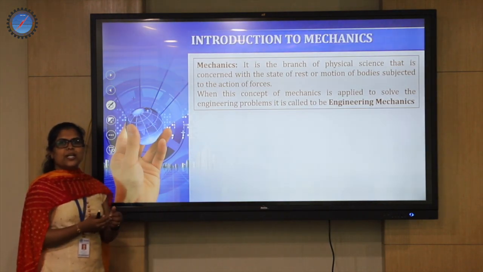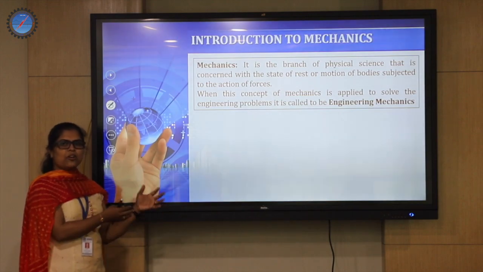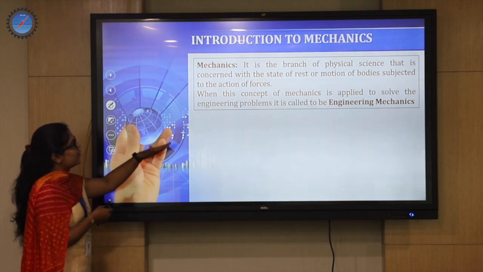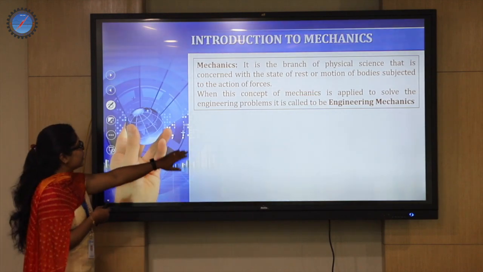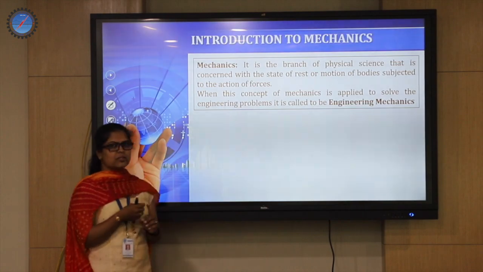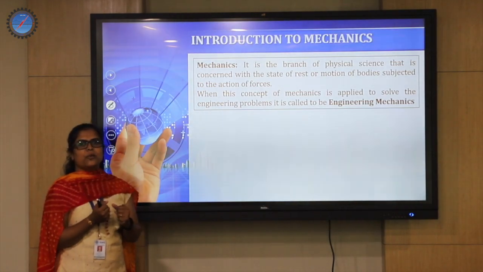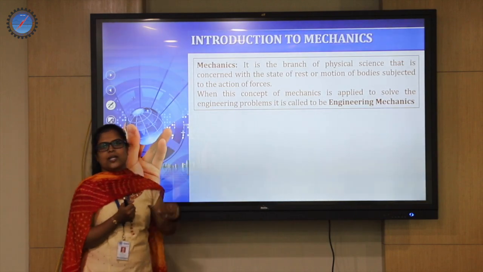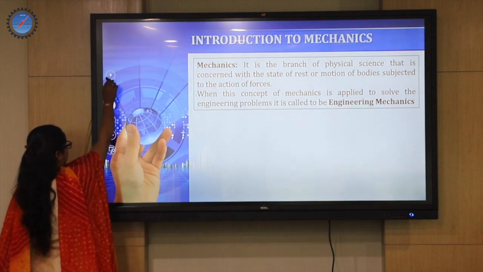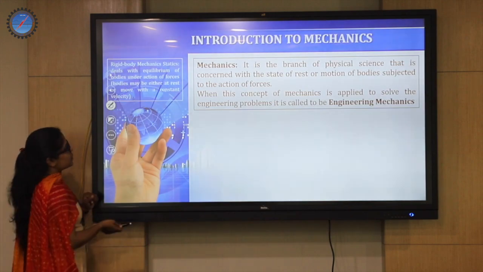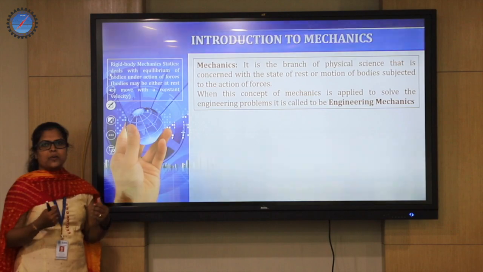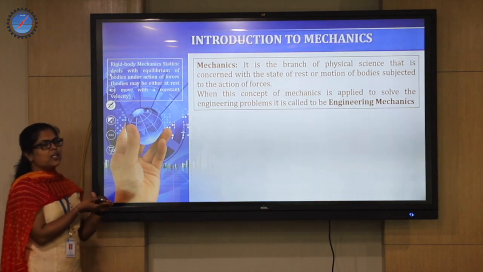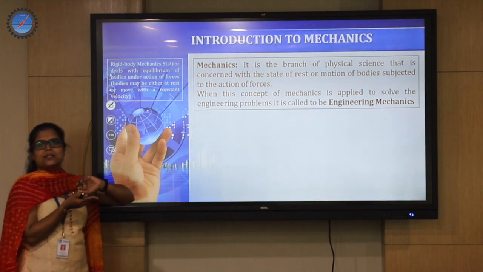In engineering we will study how we adopt this concept of mechanics into engineering problems. That is what is clearly depicted in the present unit. When the concept of mechanics, which studies the different properties of a body subjected to a force system, is applied to solve engineering problems, we call it engineering mechanics. The concept of mechanics is adopted in different ways. For your first year engineering level, we'll be concentrating only on the mechanics of a rigid body.